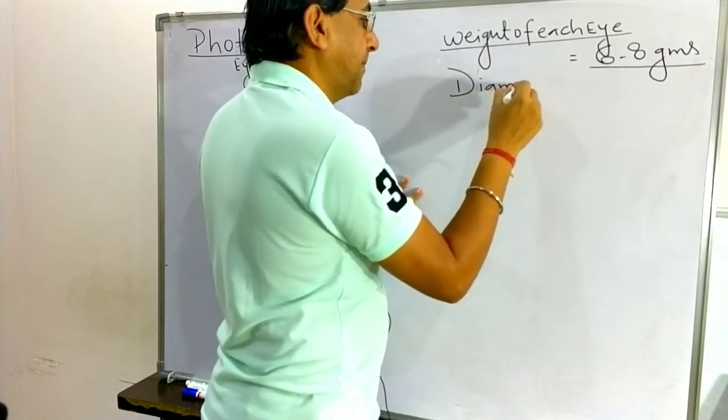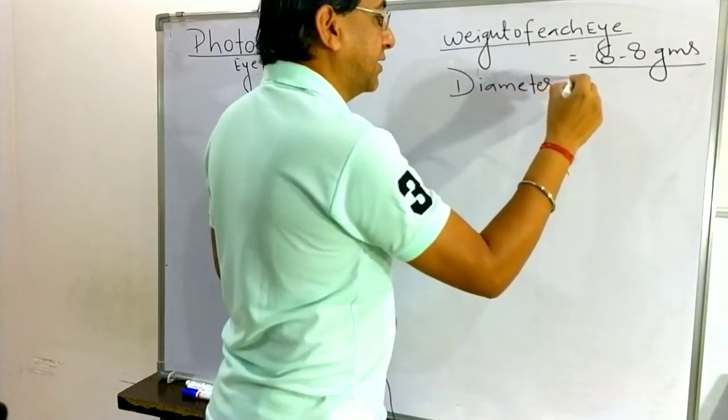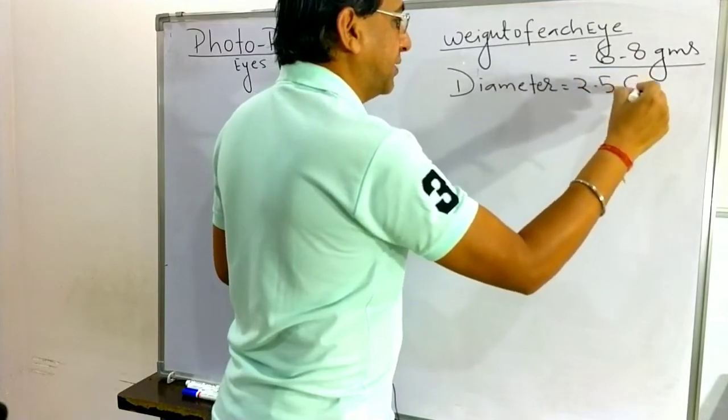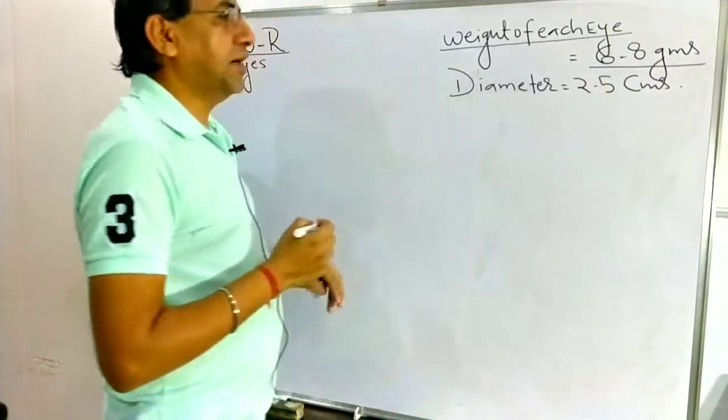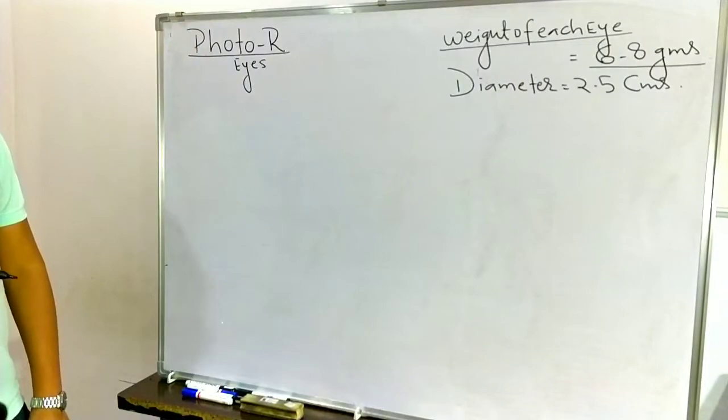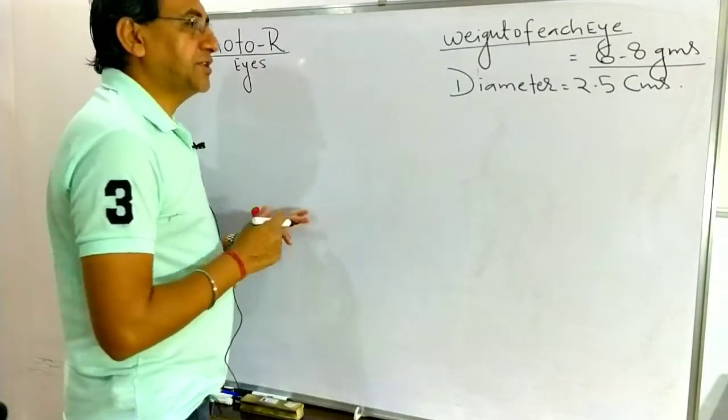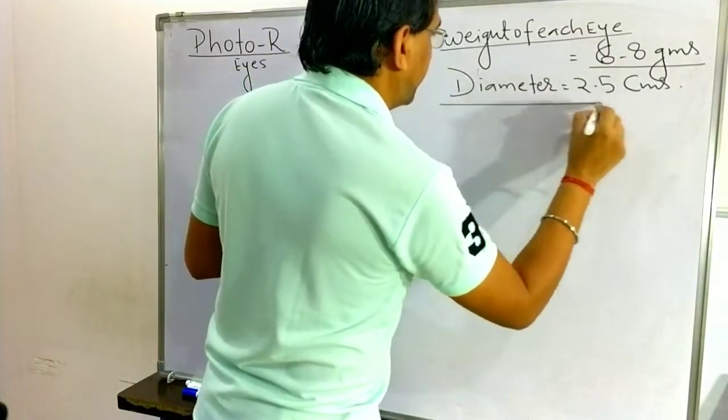Diameter of the eye, that is 2.5 centimeters. The diameter of each eyeball is 2.5 centimeters.